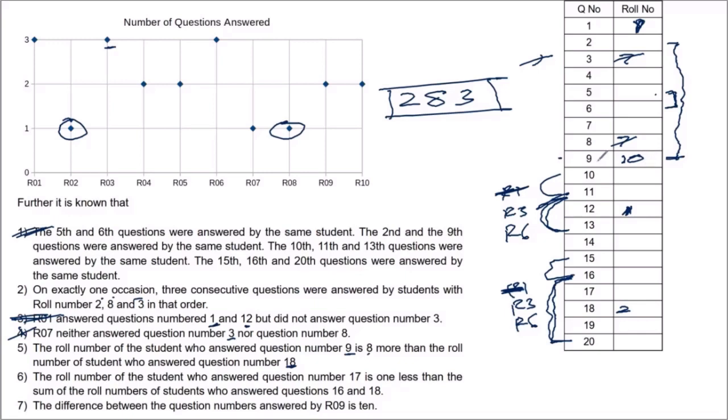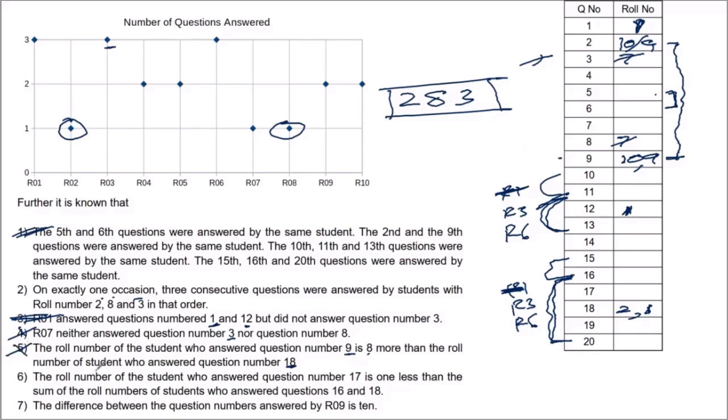Similarly, if question number 9 is attempted by roll number 9, then 18 will be attempted by 1. Right? It cannot be attempted by 8. Why? Because you don't have a roll number 0. Okay, so this is a reasonable information. We also know that 9 and 2 are answered by the same student. So 2 will also be either roll number 10 or roll number 9. Do they actually have 2 attempts each? Yes, both of them have 2 attempts each. So we cannot restrict as of now. So this is another nice sequence.